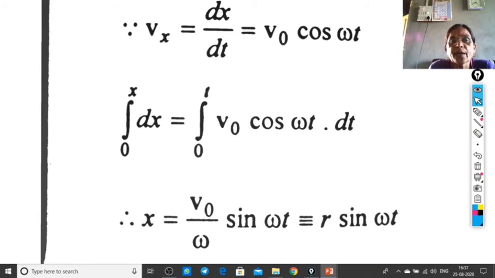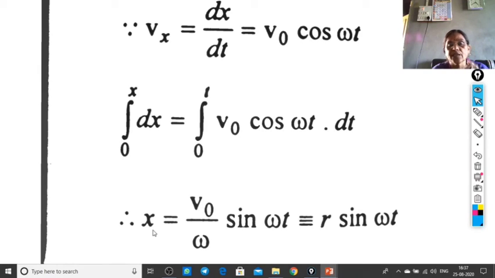Since vx equal to the time derivative of x, dx by dt, equals v0 cos omega t, here again integration from 0 to x of dx is equal to integration from 0 to t of v0 cos omega t dt. Integration of dx is equal to x within limits 0 to x, hence simplification of this LHS will be directly equal to x. Therefore, x equals v naught upon omega times sin omega t. This v naught upon omega is replaced by r, and therefore directly x is equal to r sin omega t.